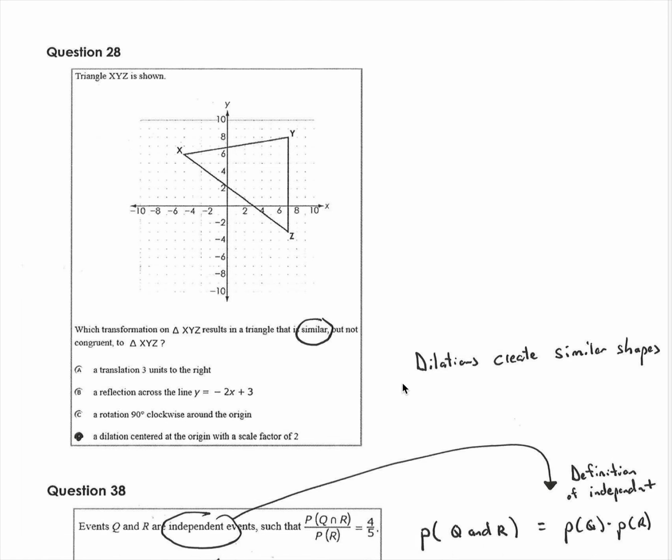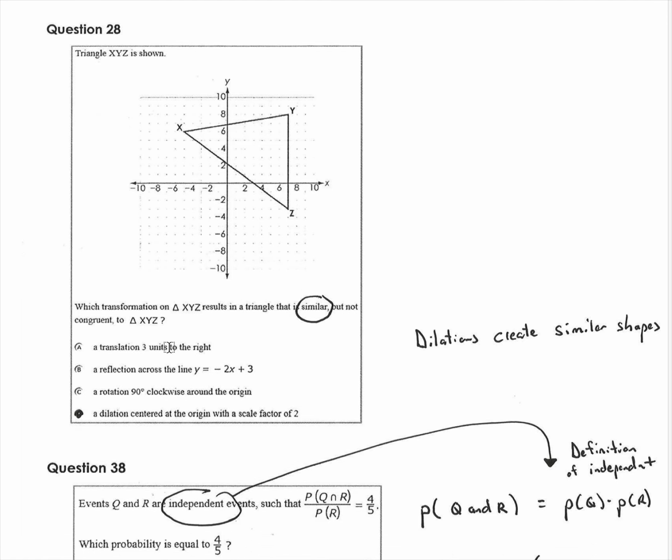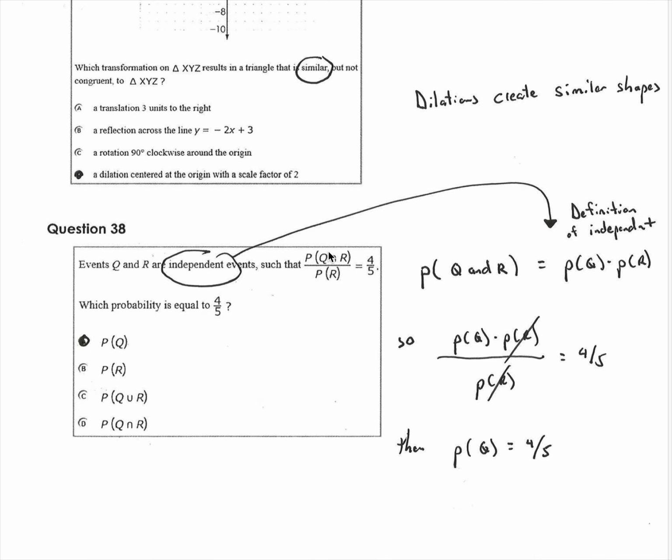Remember, a dilation creates a similar figure. Translations, reflections, and rotations create congruent figures. That's why they're called rigid transformations. But a dilation creates a similar shape.